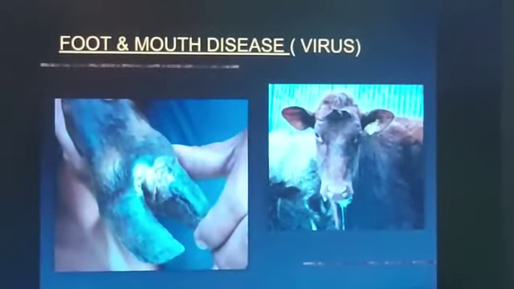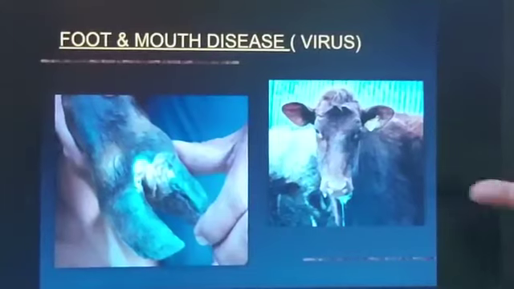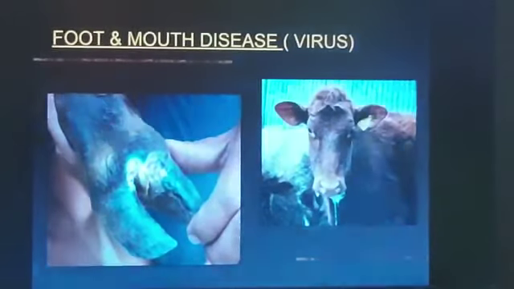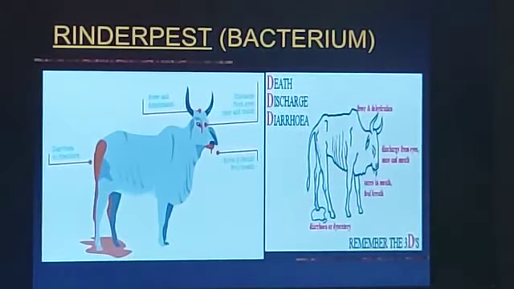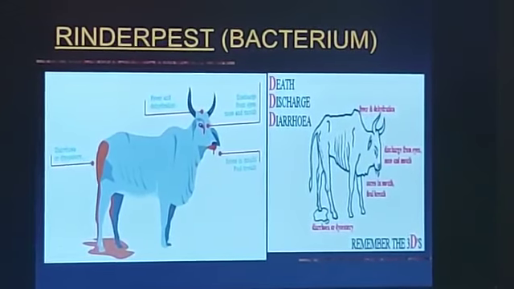Another is foot and mouth disease. In this, a lot of salivation takes place. Salivation means a lot of saliva is being given out by the animals. As you can see, the animal is giving out a lot of saliva. So this is again a viral disease in animals. Then another disease is rinderpest. It is caused by bacteria.